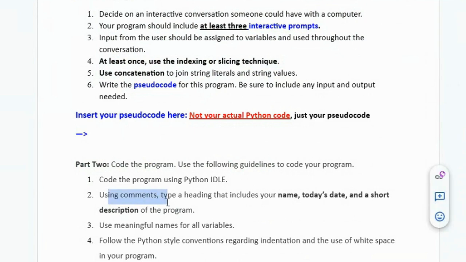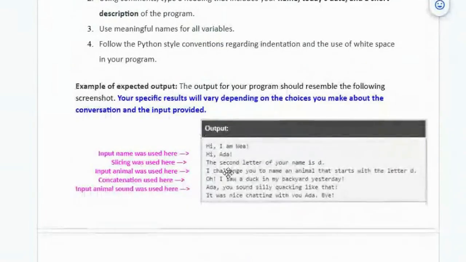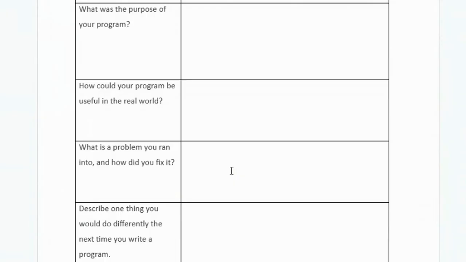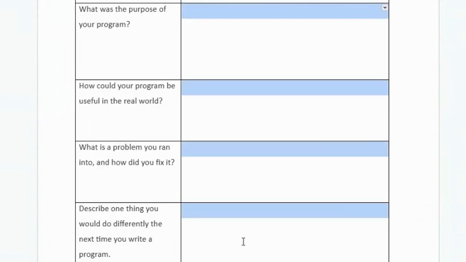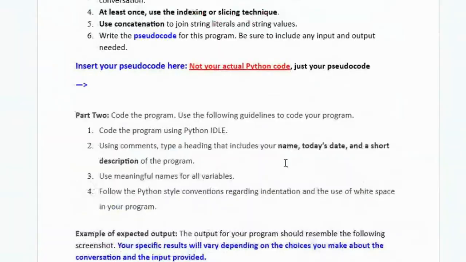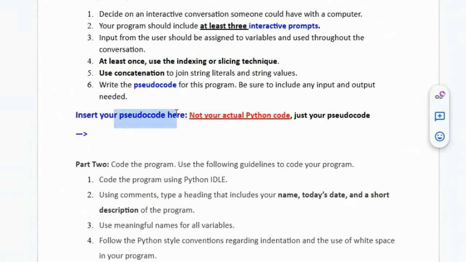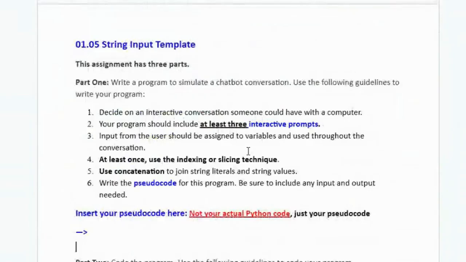Of course, your comments with your heading, with your name, date, description of program. We always use meaningful names with variables. Use Python. And let's see what you said after you wrote your program. You didn't answer the questions that you answer after you write your program. Well, this is worth 20 points. The pseudocode this time is worth 10 points. So there's 30 points you're missing already.